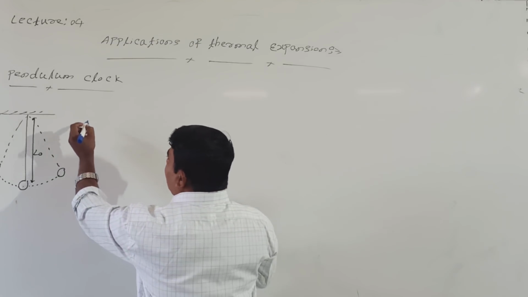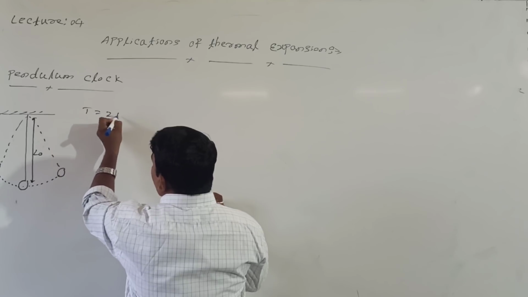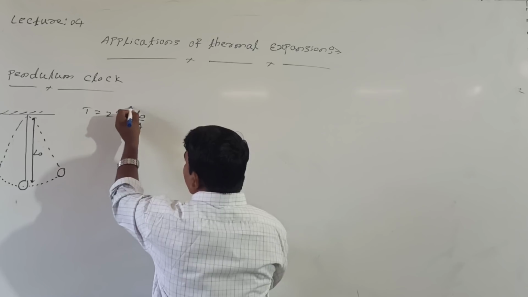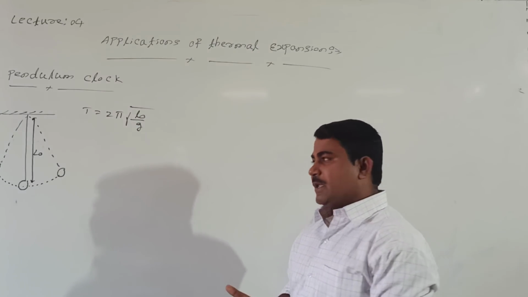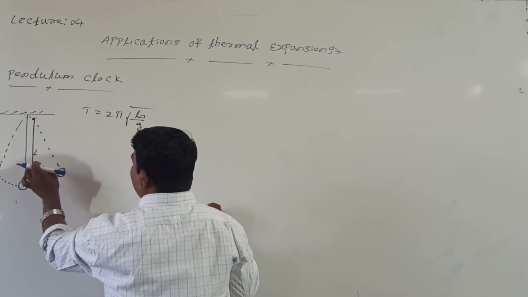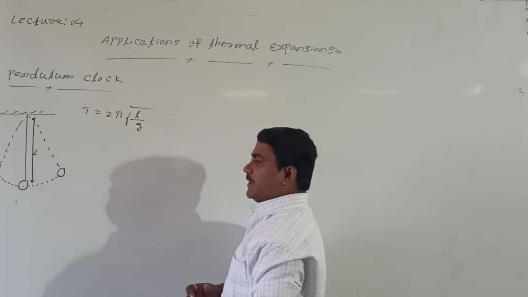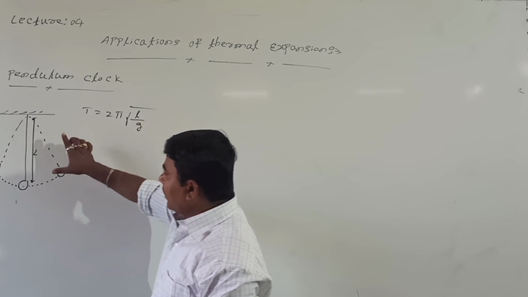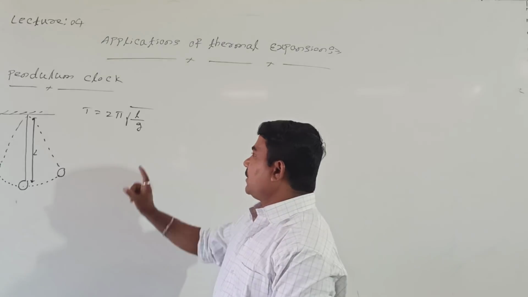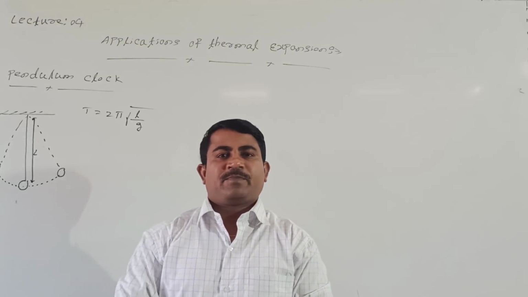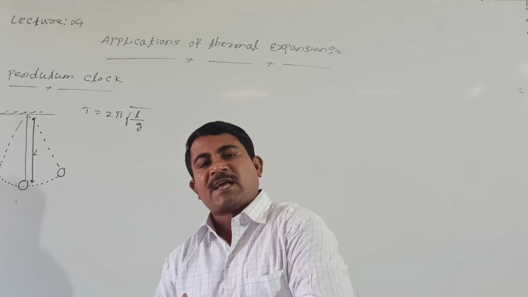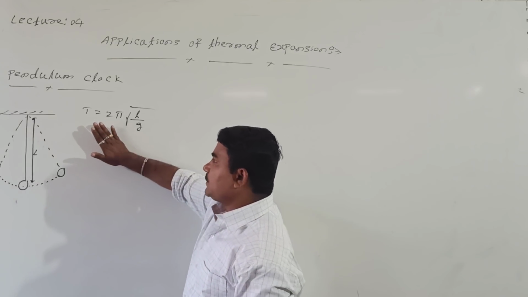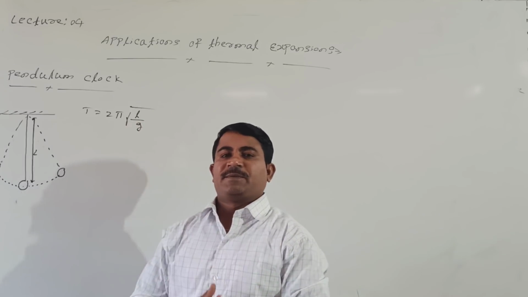The time period of a simple pendulum can be given as T equals 2 pi under root of L divided by g. Instead of L naught I can take L only. L is the length of the thread, and g is acceleration due to gravity. We learned this derivation in the last chapter, oscillations. Remember this: T equals 2 pi root of L by g.